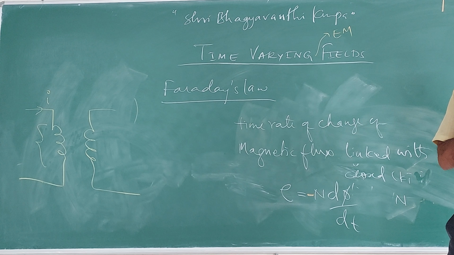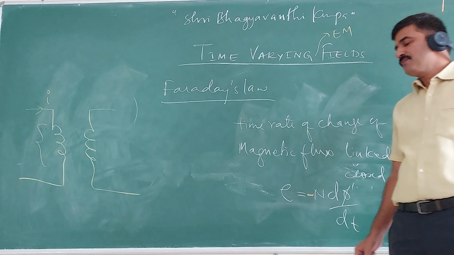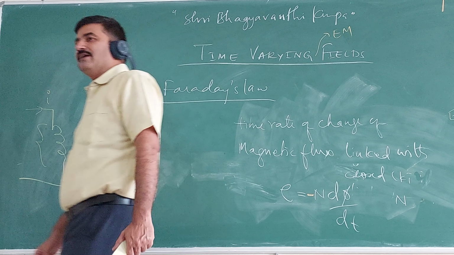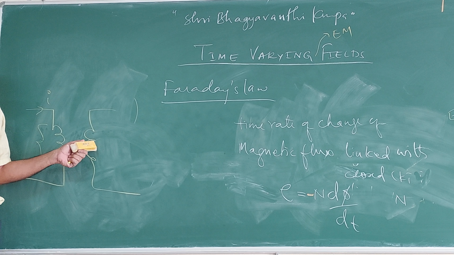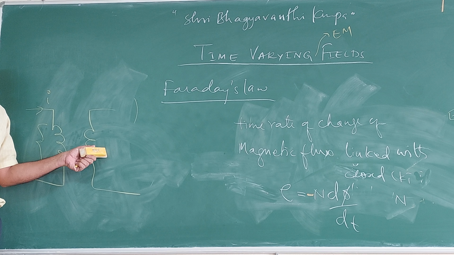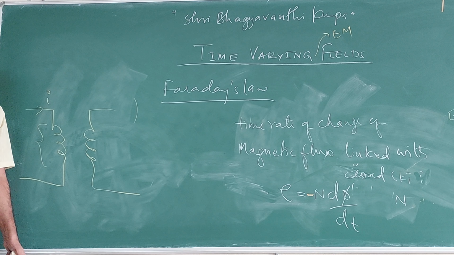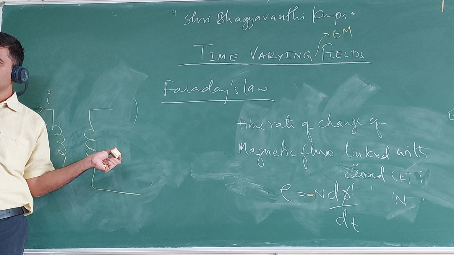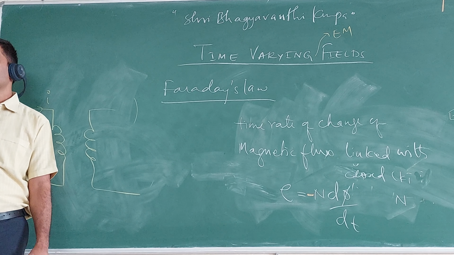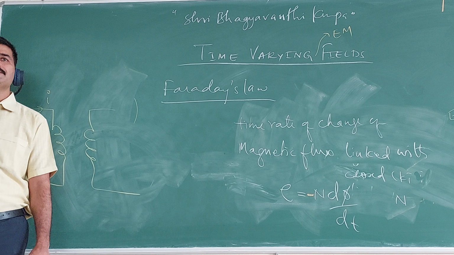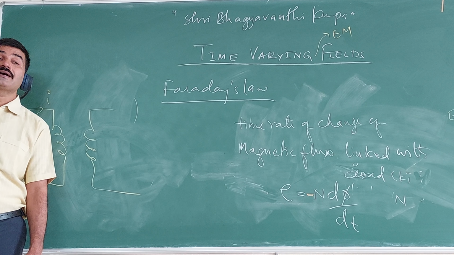The time varying electromagnetic field will create induced EMF in a closed circuit. The secondary is a closed circuit. The induced EMF will create induced current.